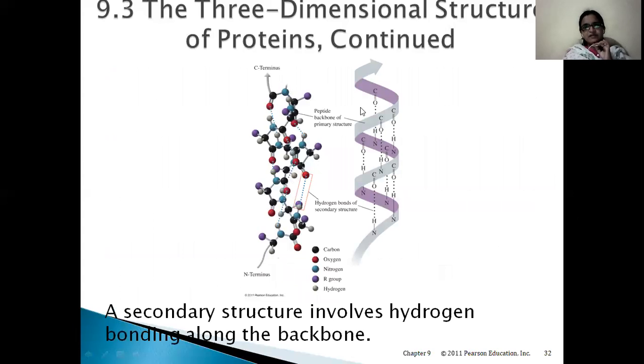This is the alpha helix. If you can see, this is the right-handed coil structure, and there will be a bonding between the first amino acid and the fourth amino acid. This is the first amino acid and this is the fourth amino acid, there is a hydrogen bonding here. Likewise here also we can see. So this coil is stabilized by hydrogen bonding between the first amino acid and the fourth amino acid.